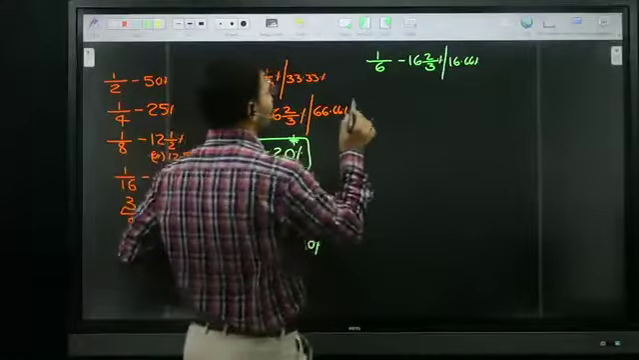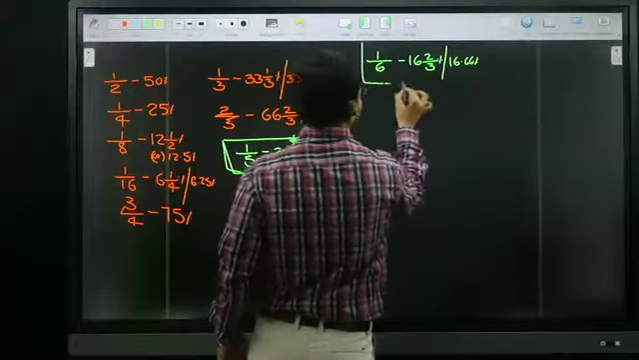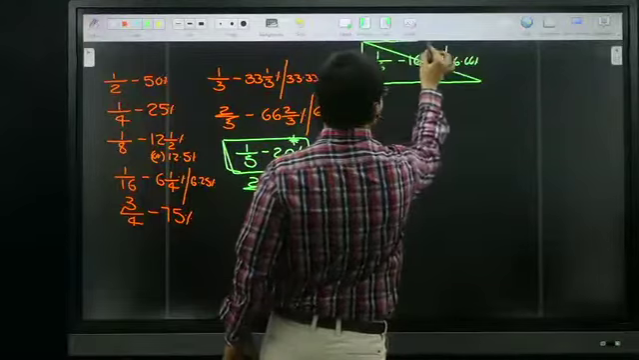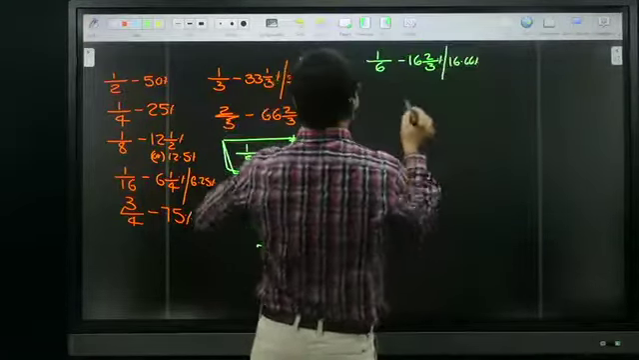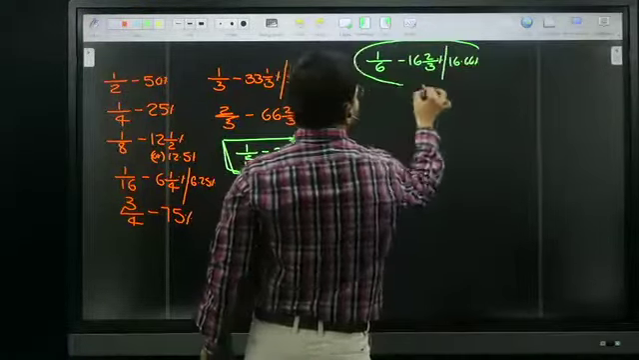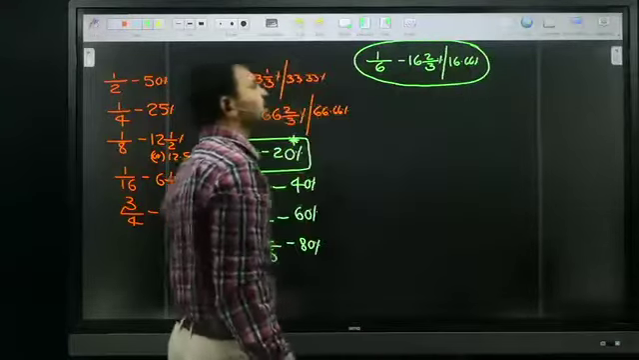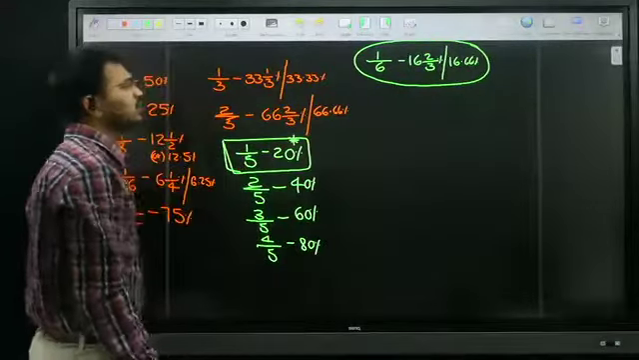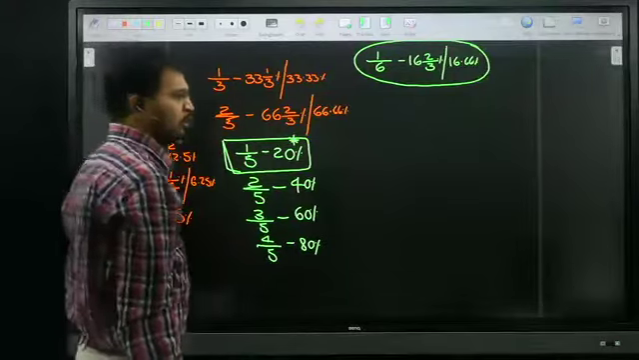Simply remember, whenever 6 is coming in the denominator, which multiples are coming? All of you listen. Which multiples are coming? 16 multiples are coming.